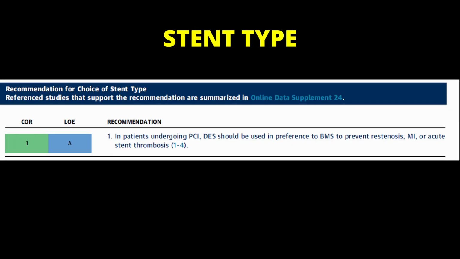Stent type. In patients undergoing PCI, drug-eluting stents should be used in preference to bare metal stents to prevent restenosis, myocardial infarction, or acute stent thrombosis. And this is class 1 recommendation. This is self-explanatory by itself and it is currently the standard of care.